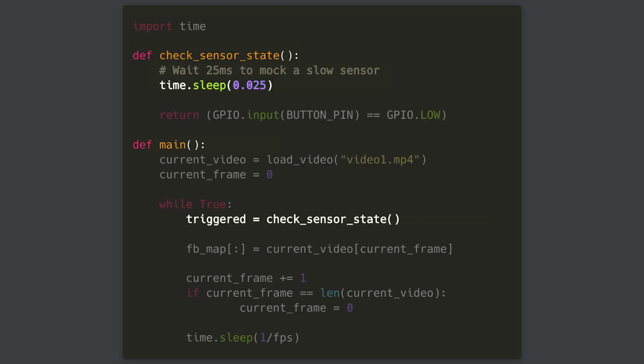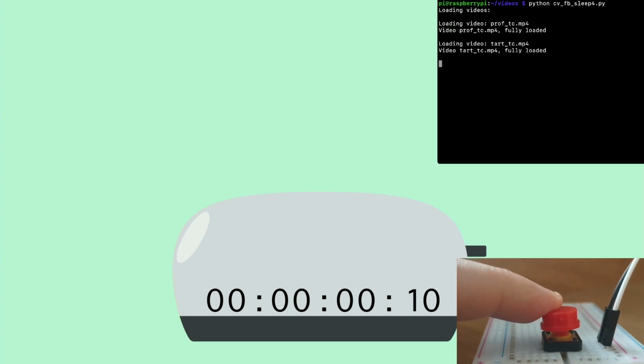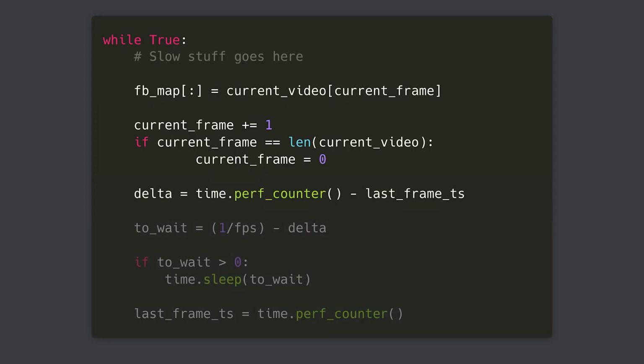Yes, we got our perfect playback without gaps when switching between two videos. But wait a minute, we are indeed waiting the correct amount of time. But what happens, for example, if you need to read the state of a sensor and that operation takes some time? We don't want the playback speed to be affected by the rest of our program. A first improvement will be to keep track of how much time the rest of our code is taking and subtract it from the time we are waiting. An even better way will be to create a separate process or thread that only handles video playback. But I was already way over time and my multiprocessing skills are not great. But feel free to make a pull request on the GitHub. Reading my sensor only takes a few milliseconds, so I was able to keep the previous solution.